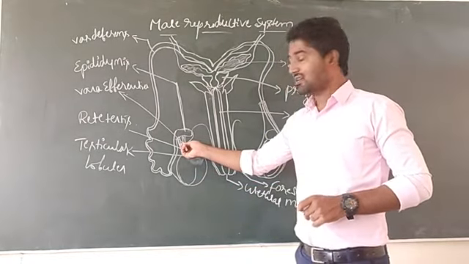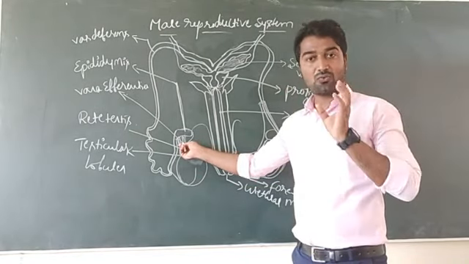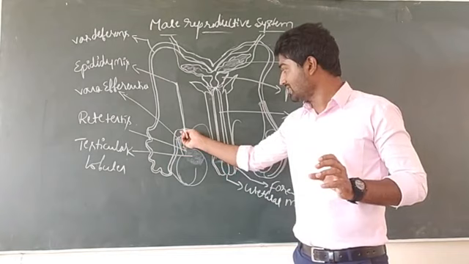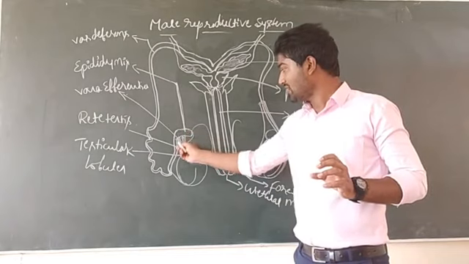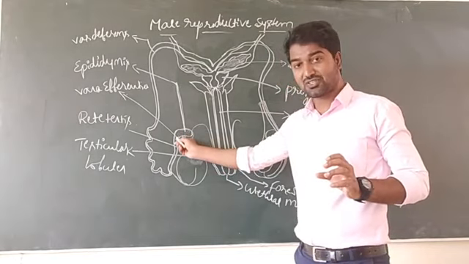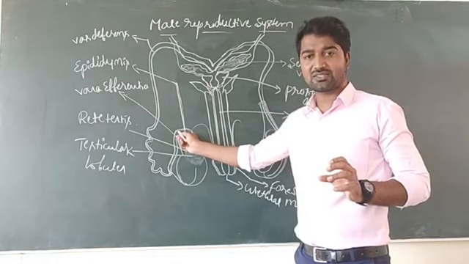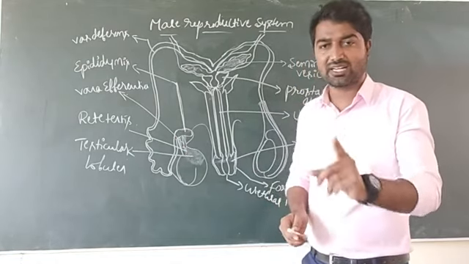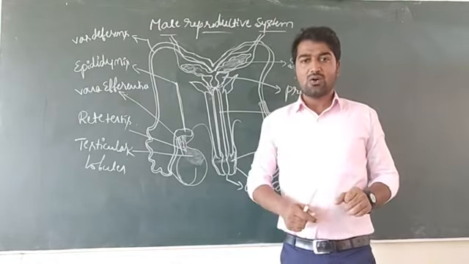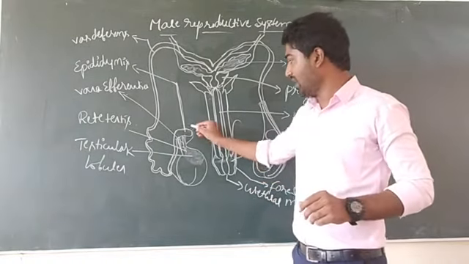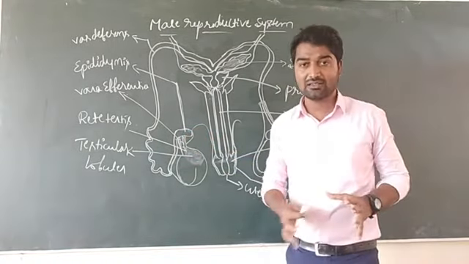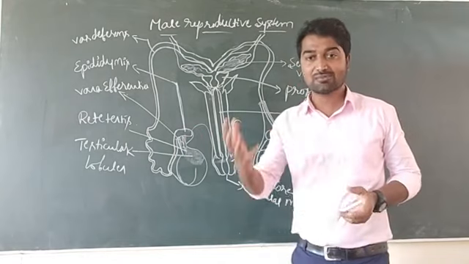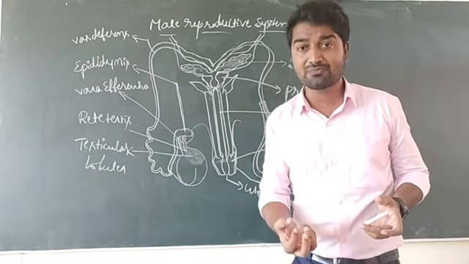And this vasa efferentia opens into a duct-like structure known as epididymis. Very important for your NEET exam, for your CET exam. What are the functions of epididymis? This is a highly coiled duct. It is responsible for the temporary storage of sperms.